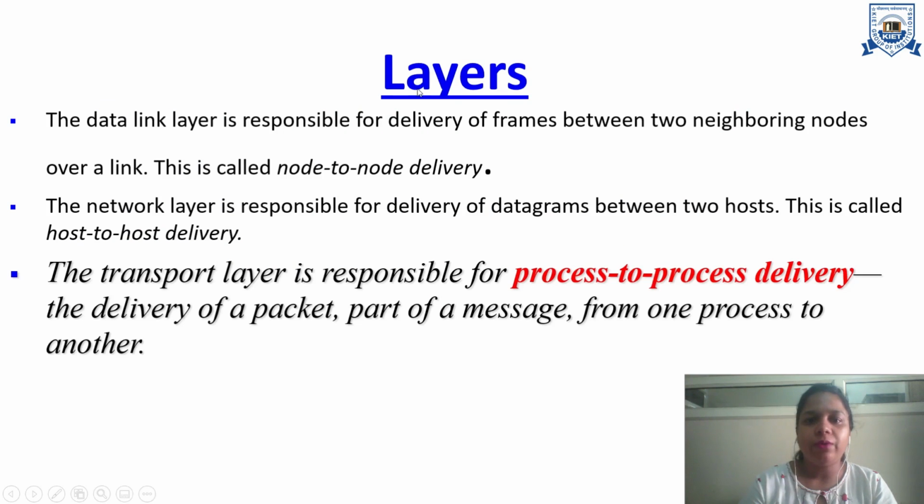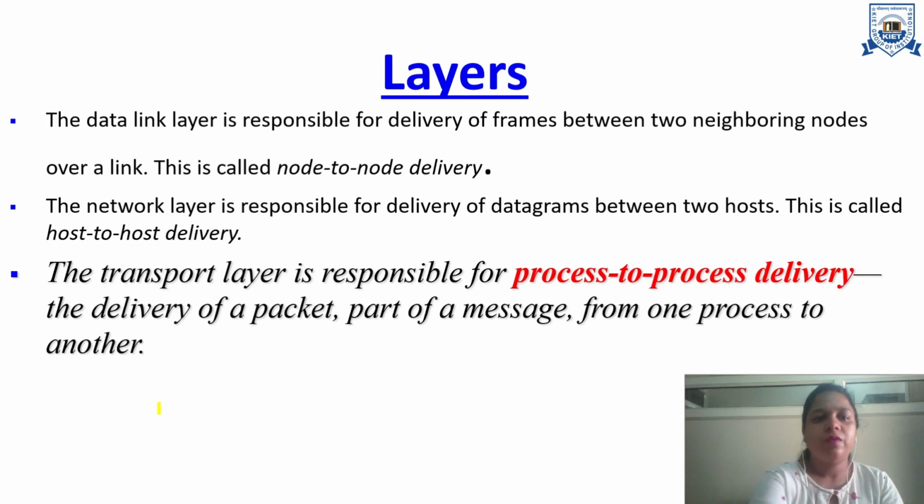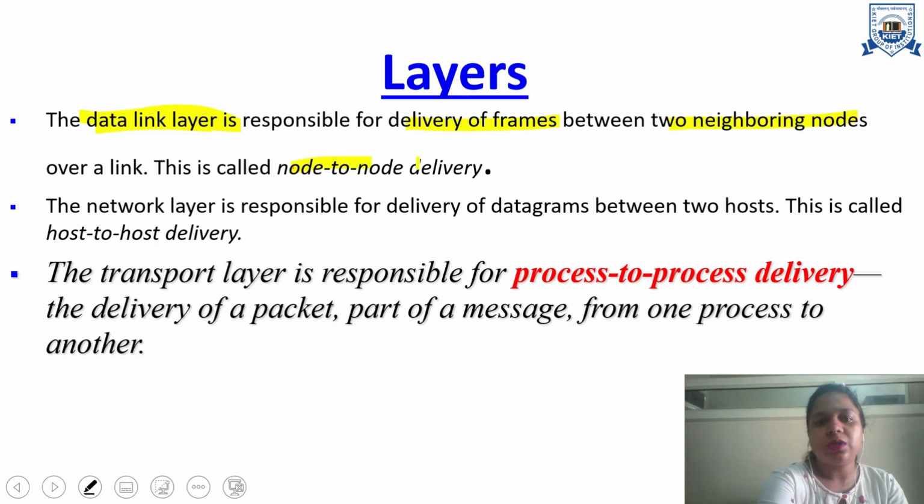Now we have already studied layers in short at the start of the subject. There we learned about all the layers and the responsibilities of all the layers. For example, we learned about the data link layer, and the responsibility of the data link layer is to deliver the frames between two neighboring nodes. That is known as node to node delivery.